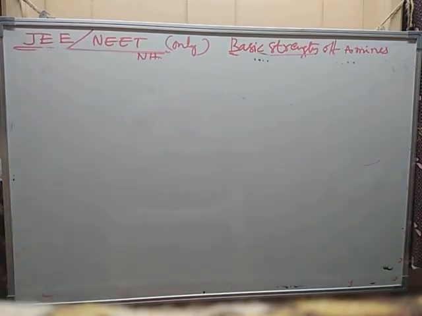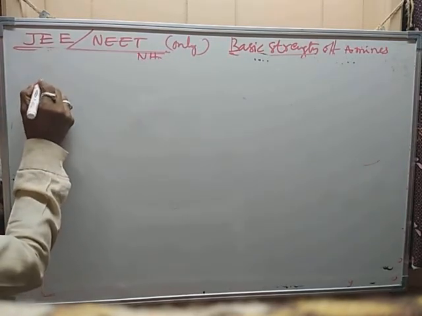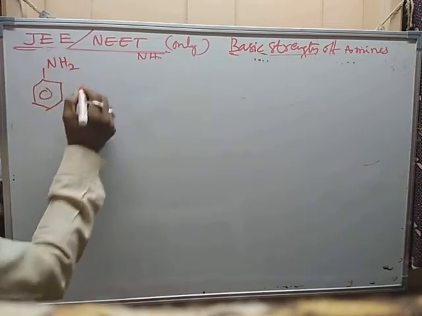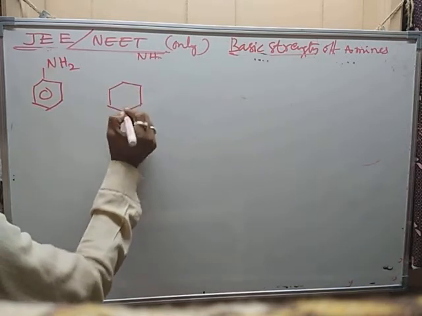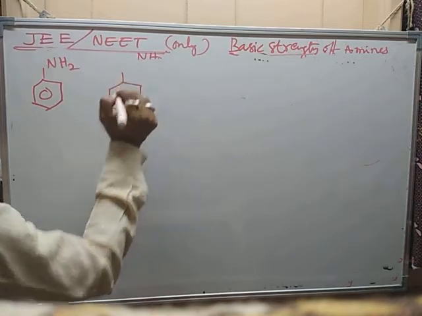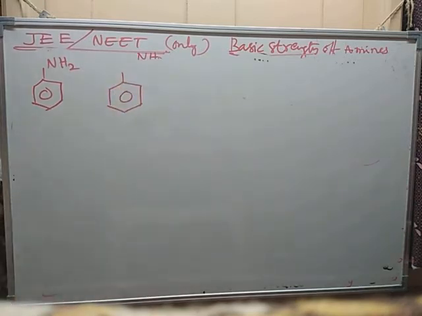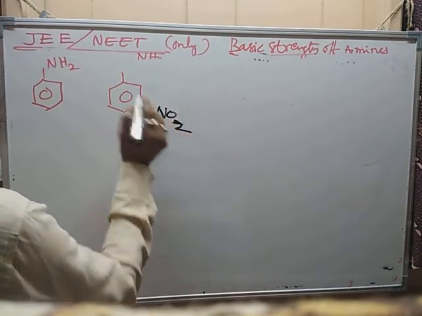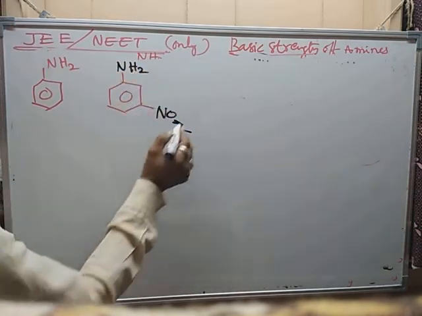Now take nitroaniline. Aniline is the beginning. Then which one? Meta position, with the withdrawing group. What is the effect by this group?